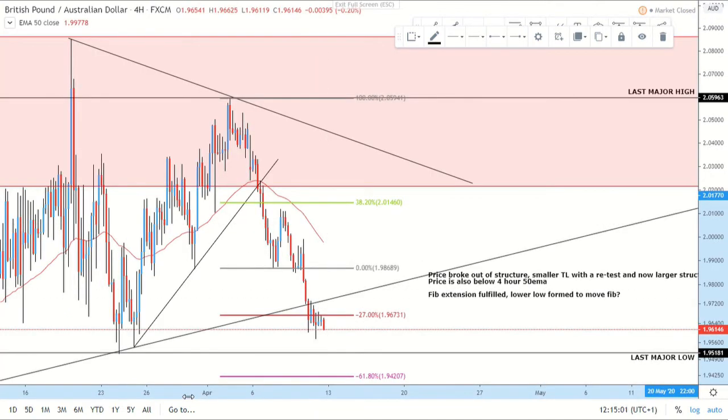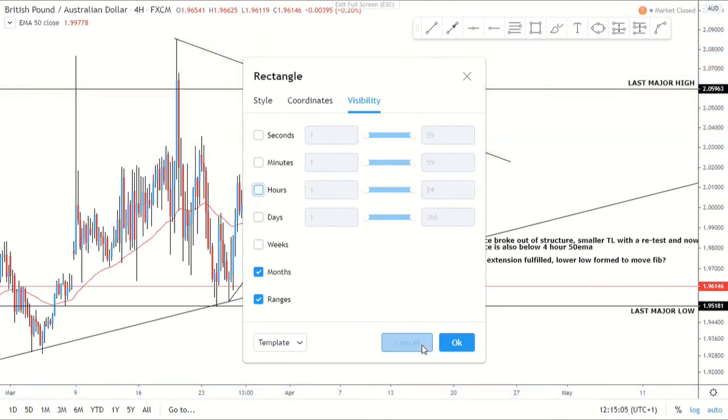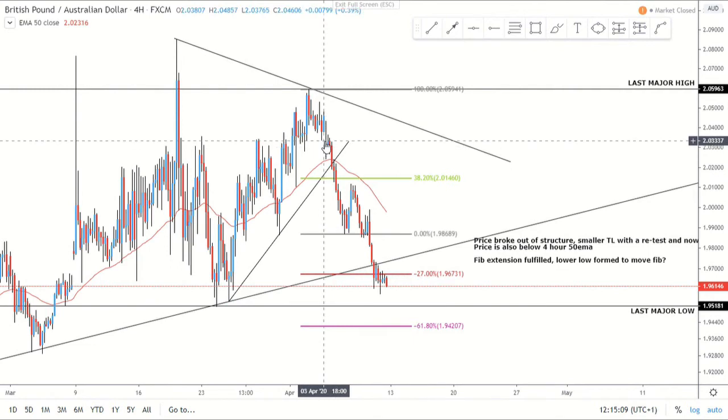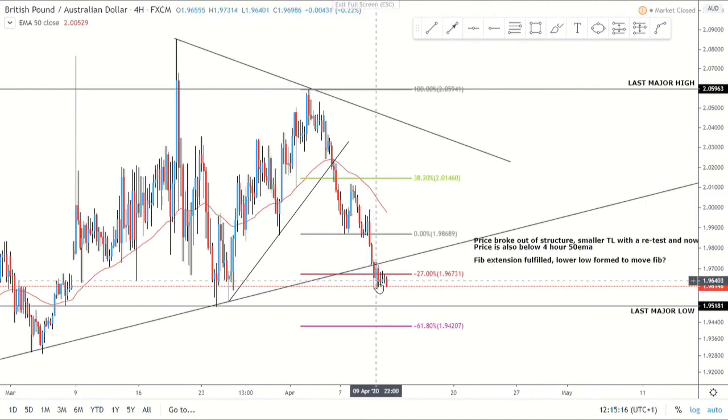On the 4 hour, if I get rid of this liquidity, you can see that we've got this level here where we broke the trend, made this new low, then we had a new lower high, 38.2 and the 4-hour 50 MA. Then we've now met the extension, which doesn't look to be stopping here.